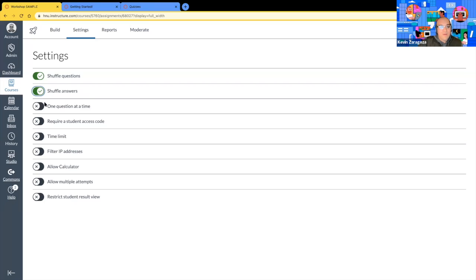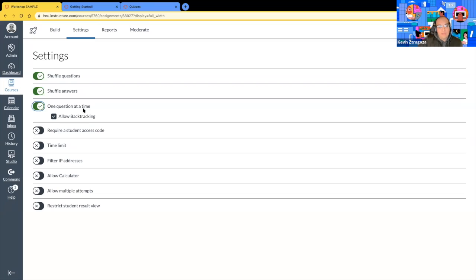You can also have the option to show the quiz one question at a time and backtracking. What do you think backtracking is? Do you want to allow the student to be able to go back once they've gone on to the next question? So if you are showing one question at a time, do you want them to go back or not? I'll keep it on and we'll do another preview because it will look a little bit different.